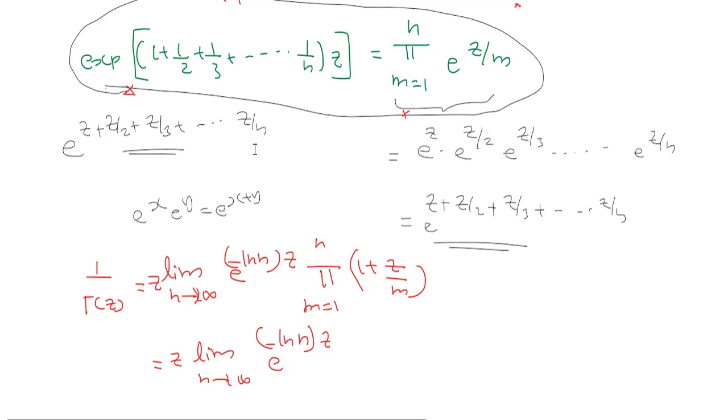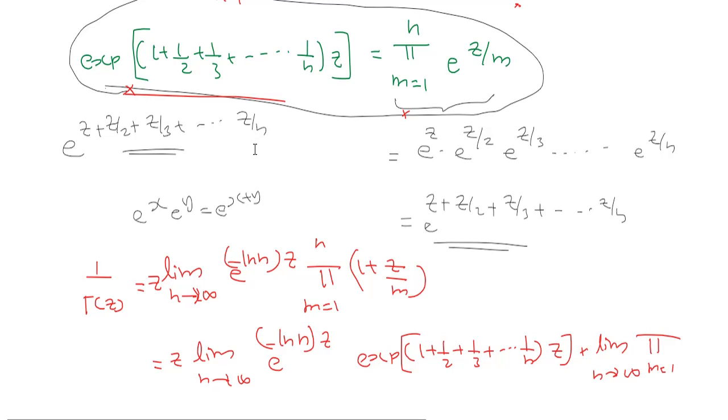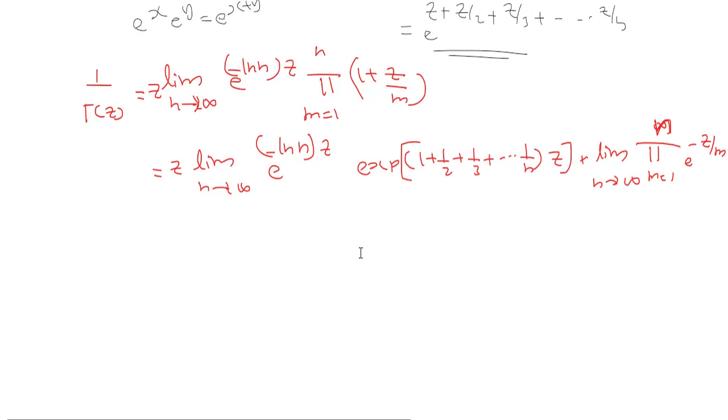Then the term we multiply comes in: exponential of 1 plus 1 by 2 plus 1 by 3 plus etc. 1 by n into z, and we also have to divide. So when dividing, again limit n goes to infinity product m equals 1 to n e raised to minus z by m. Because I divided, I gave the power minus z by m there. Okay, the first two terms I can combine, because these two terms contain exponentials.